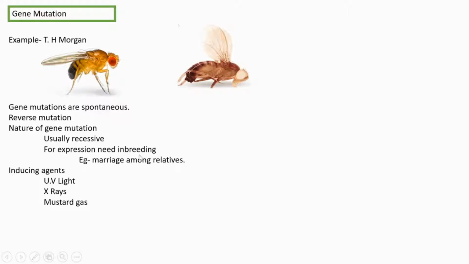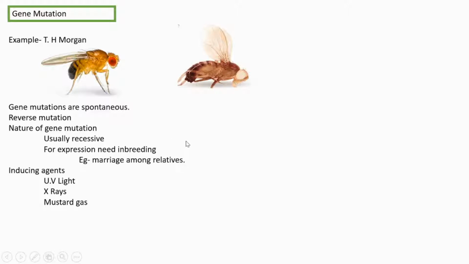inbreeding happens. Inbreeding means we can very clearly understand that whenever marriages happen between relatives, some diseases happen to their next generation offspring. For example, cerebral palsy is one such case.